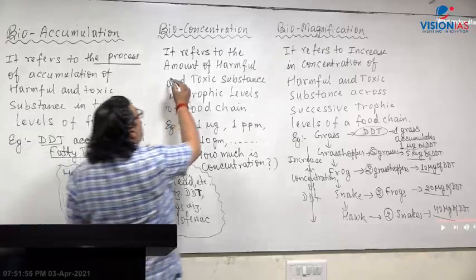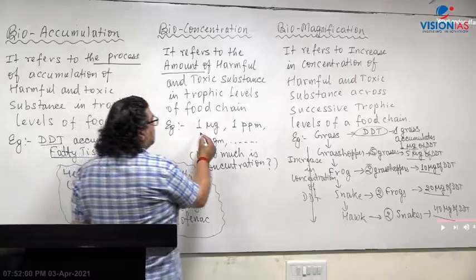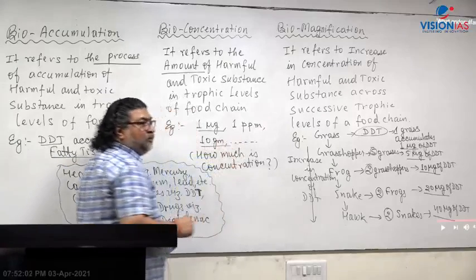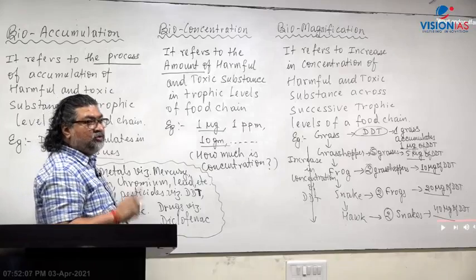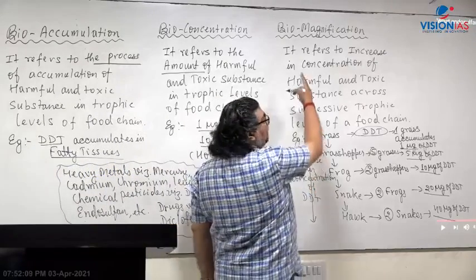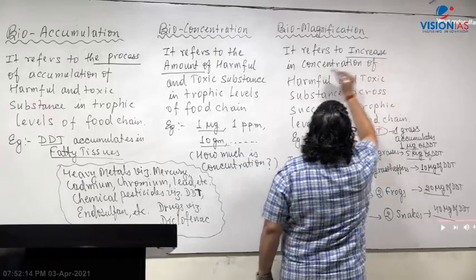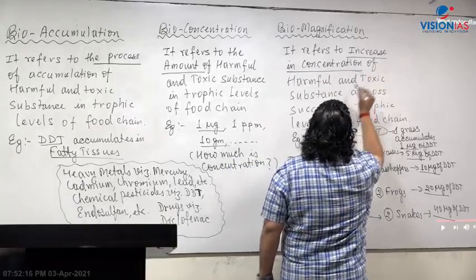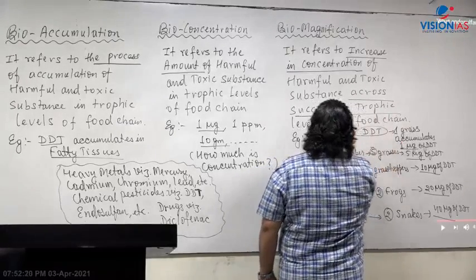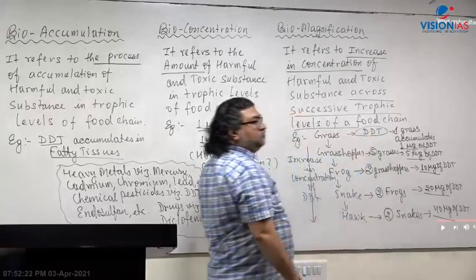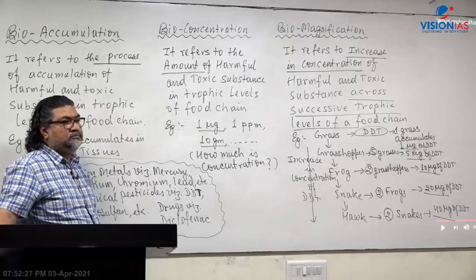Here I am talking about amount, concentration. Is it 1 microgram or 10 gram or 1 ppm? How much is the amount? That is the concentration part. And what is biomagnification? Biomagnification is the increase in concentration across one level to the next. That's called magnification.